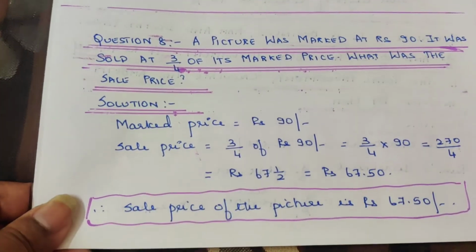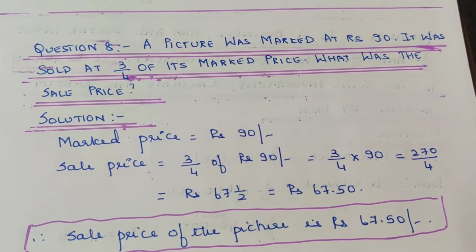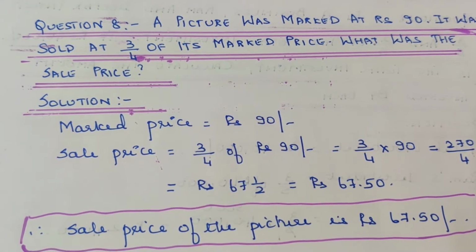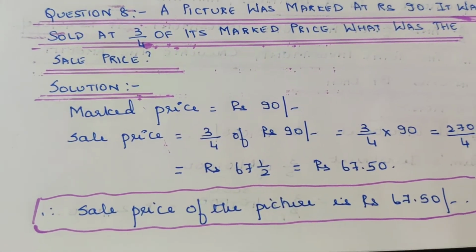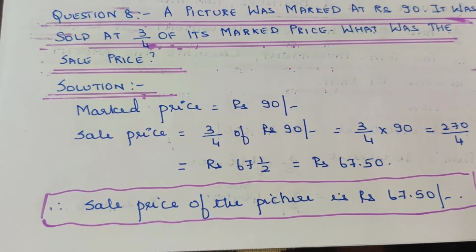Let's quickly move on to question number 8. A picture was marked at rupees 90. It was sold at 3/4 of its marked price. What was the sale price? Very easy. Marked price they have already given, rupees 90. Sale price is 3/4 of 90.